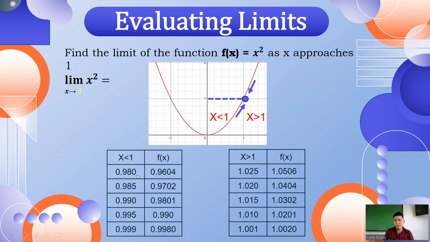Then the same process, evaluate, substitute it. 0.980 squared becomes 0.9604. The same process. The answer is 0.998. It is the same. So in this case, our limit is also equal to 1. The same process that you're going to do here. Okay.